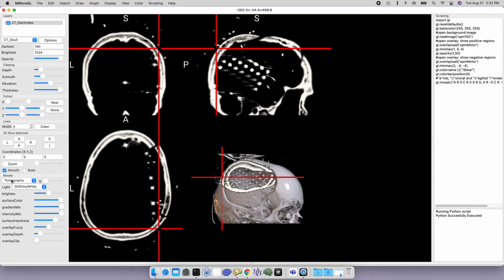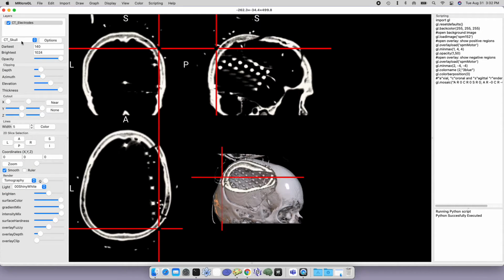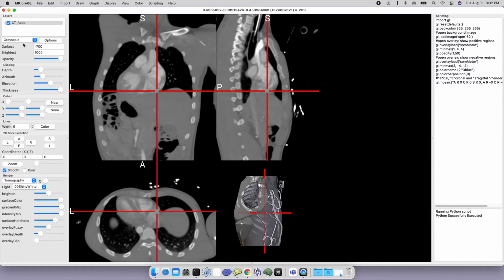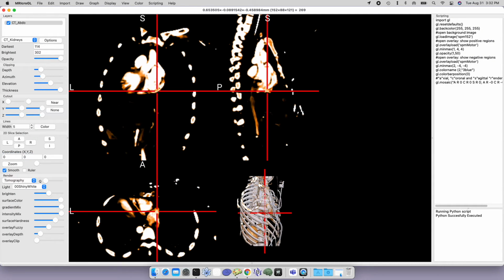So the tomography renderers are really a nice way to look at CT scans. And we've done a lot of work to try to make CT scans look better with this tomography renderer. And the software comes with a few standard sample images to show you CT scans. So the CT abdomen scan is a nice one for showing things like the kidneys.